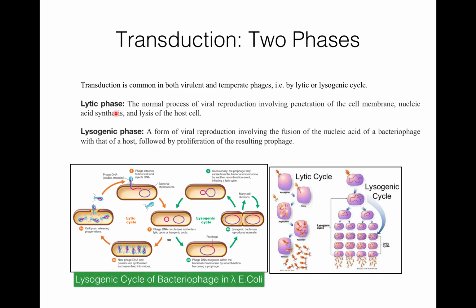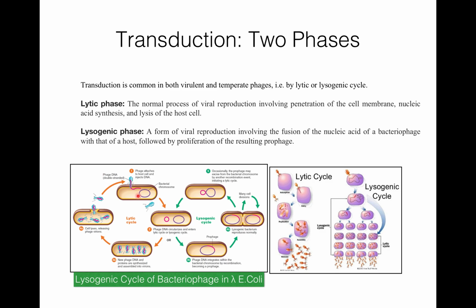It is a normal process of viral reproduction. It involves penetration of the cell membrane by the virus or bacteriophage, then synthesis of nucleic acid, and then ultimately lysis of the host cell. Here you can see this is a phage or bacteriophage, and this is the bacterium.